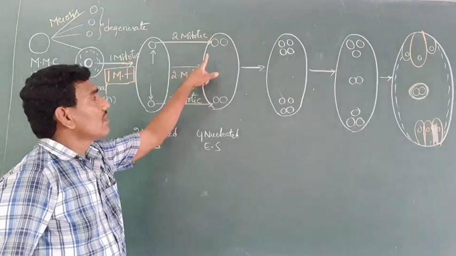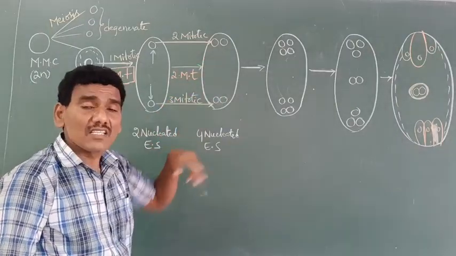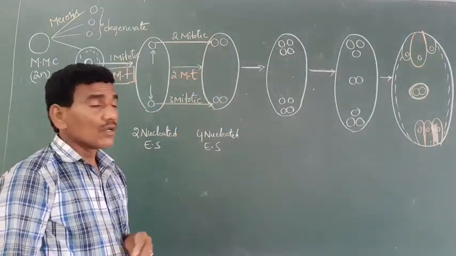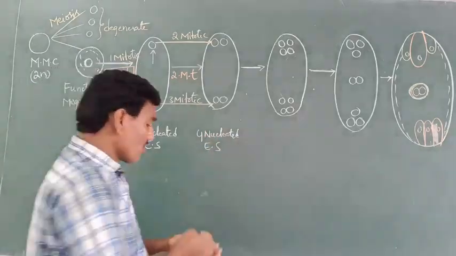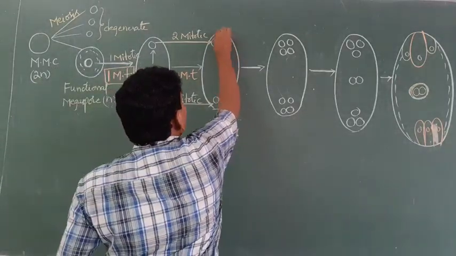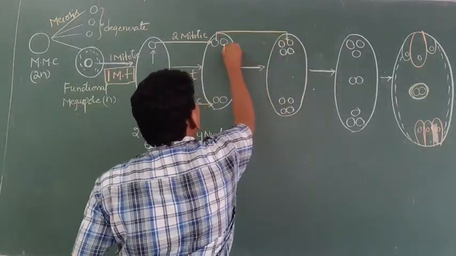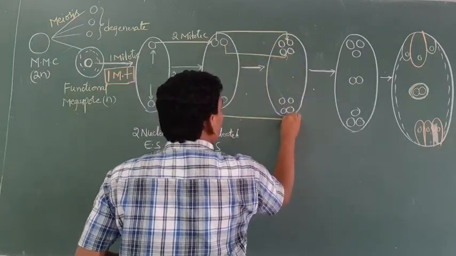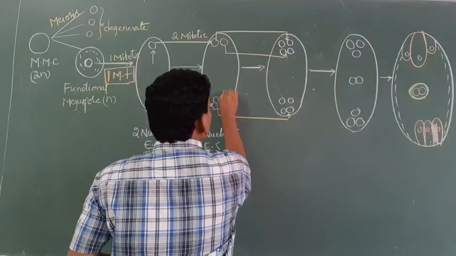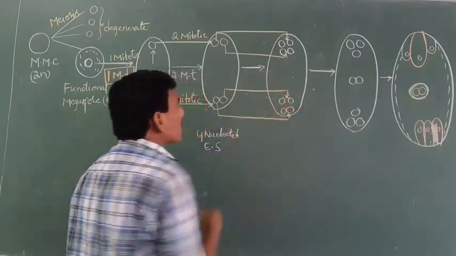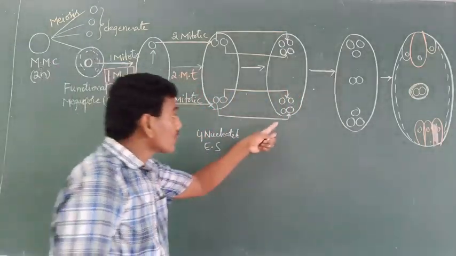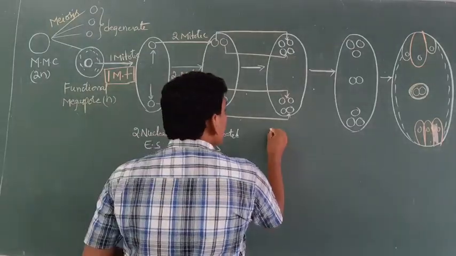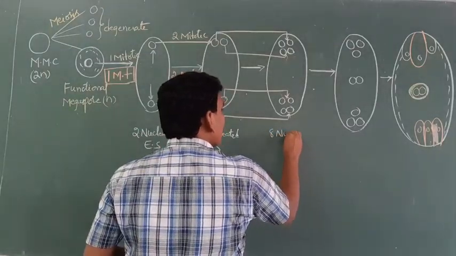Later, these 4 nuclei follow 4 sequential mitotic divisions to form an 8 nucleated embryo sac.